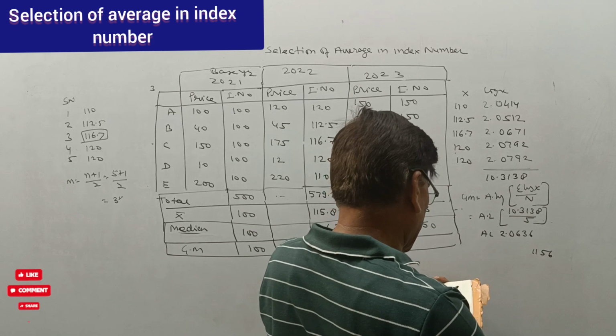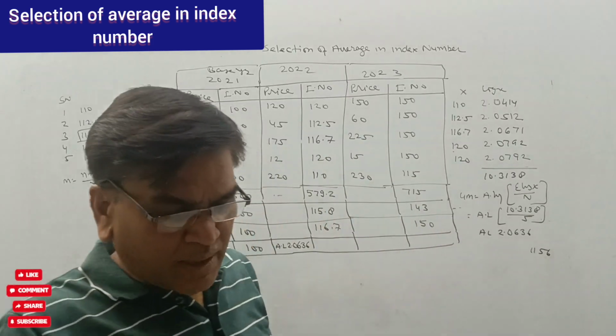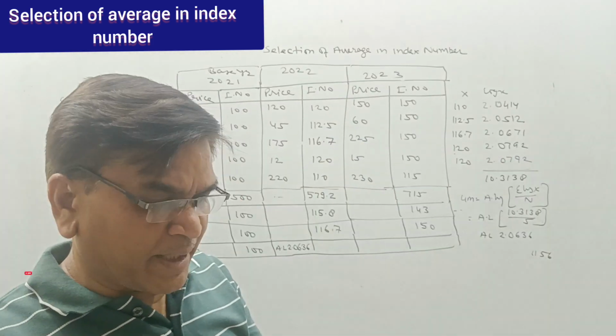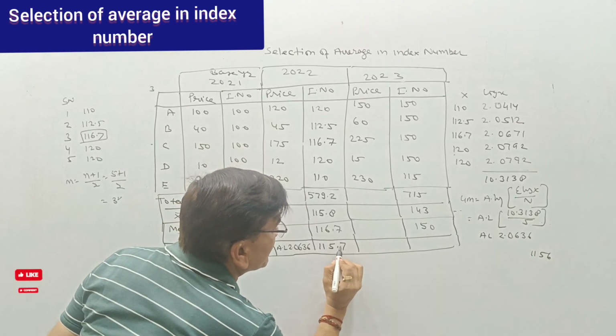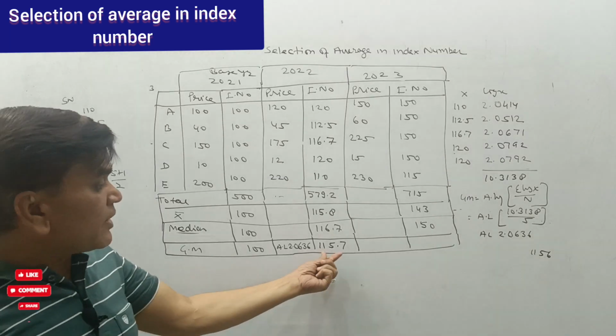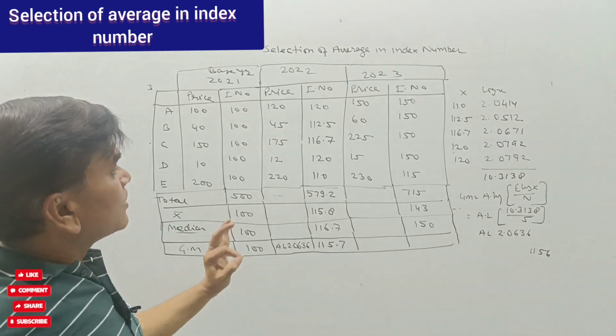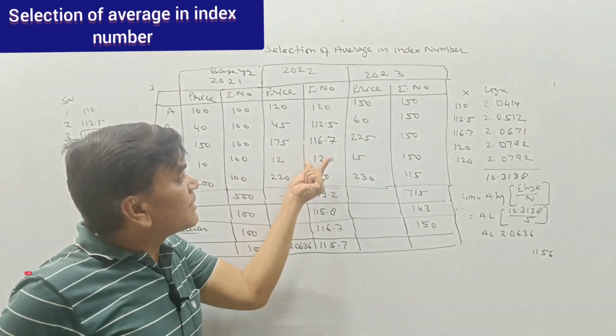So 06 difference is 3, that is 1. So 1157, so this is 115.7. So the geometric mean of this is 115.7. So we have calculated the geometric mean of this index number.